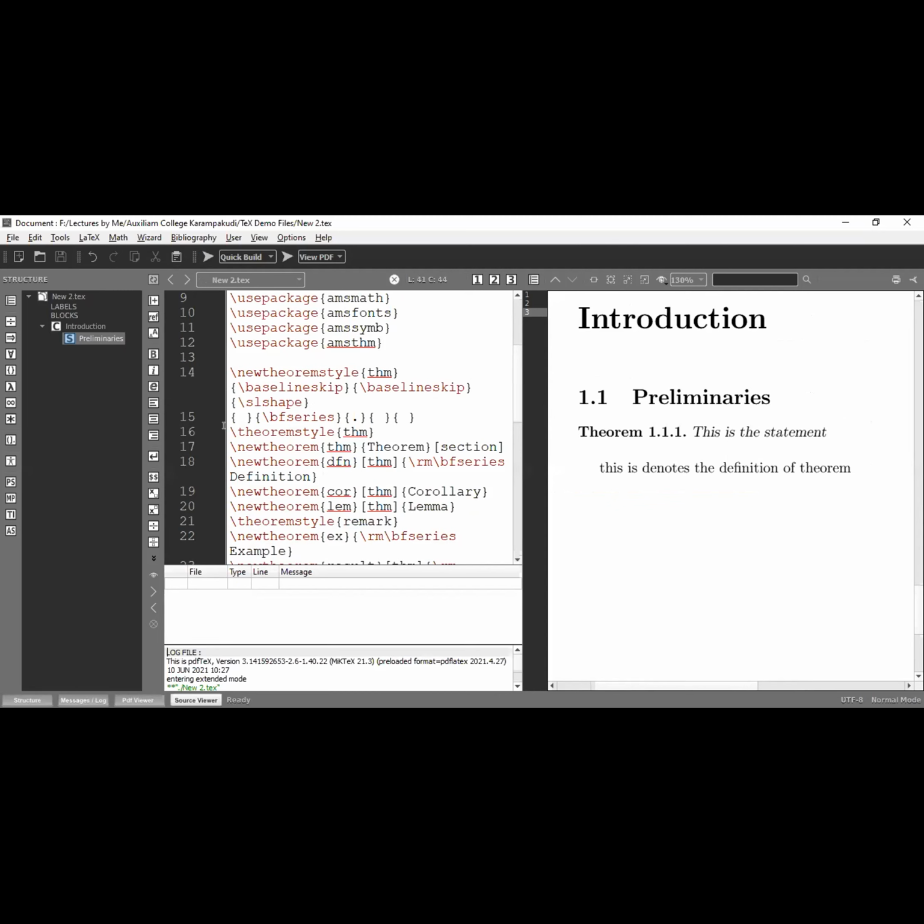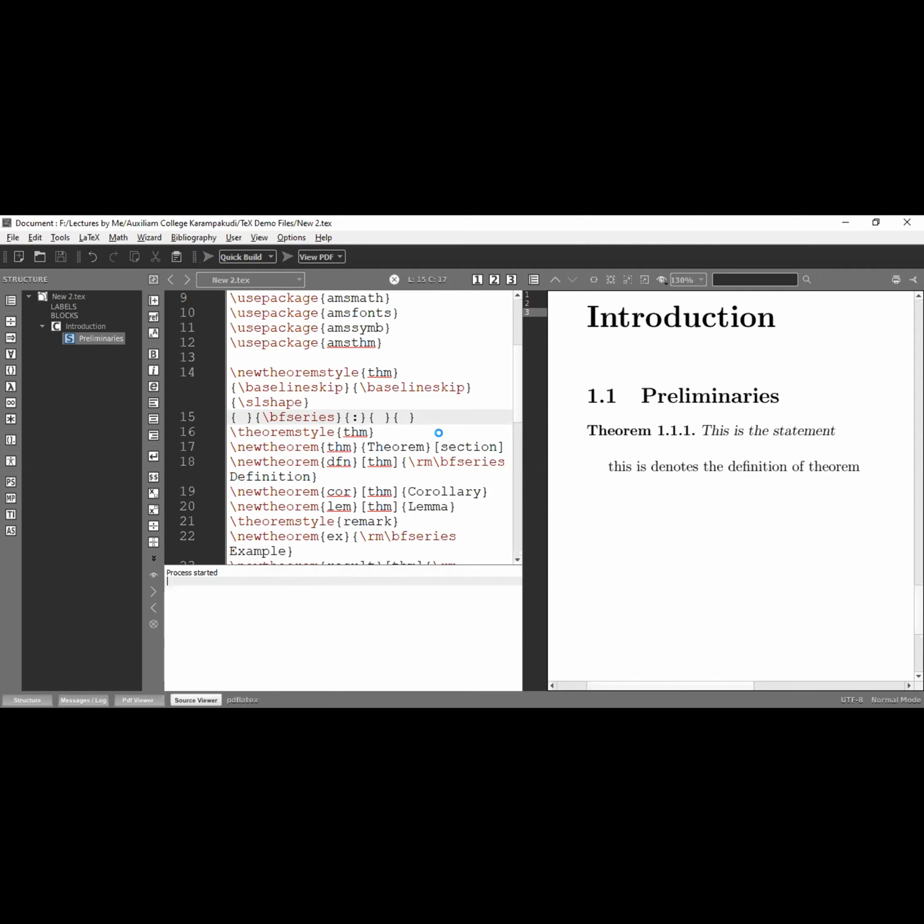Then this one is the indent space. The next one is the head font, this time bf series. Just note that the head font, this bf series, creates this Theorem 1.1.1. Another one is punctuation. Here I am using a dot as punctuation. Suppose instead of a dot, I use a semicolon. What will happen? I'm going to run this file to see that.